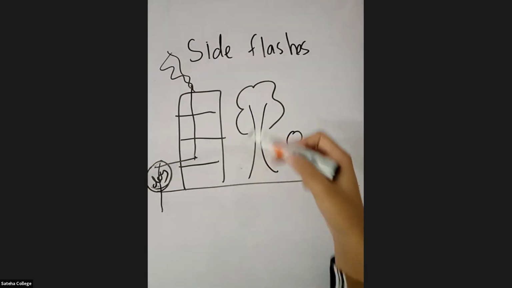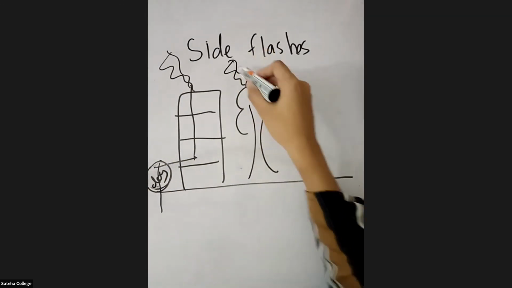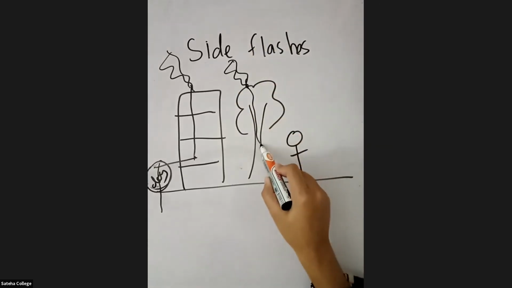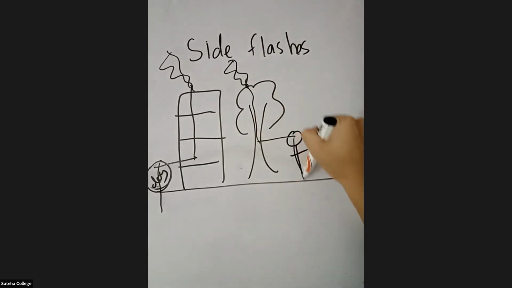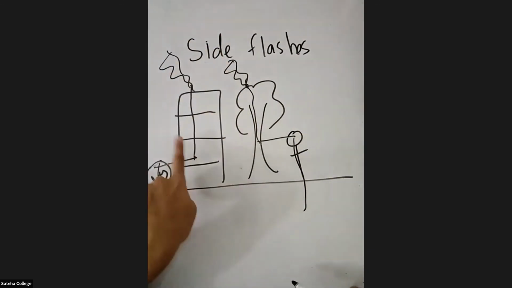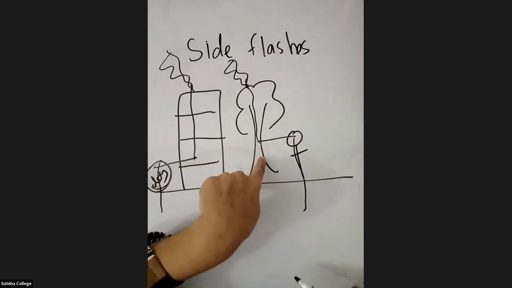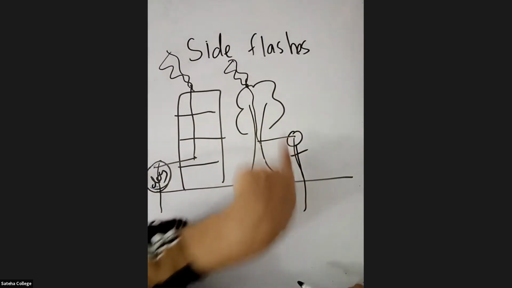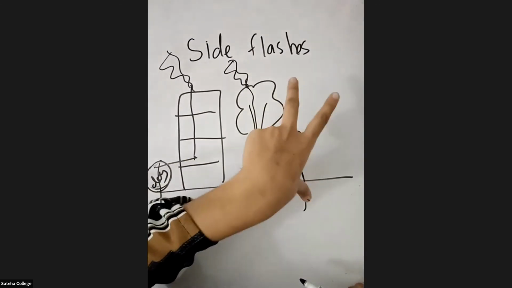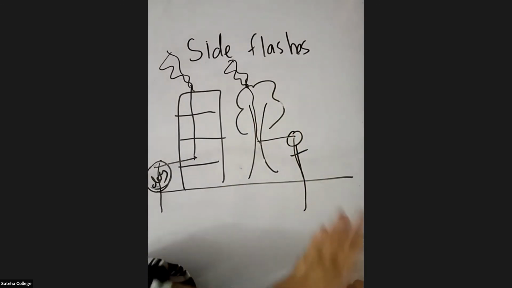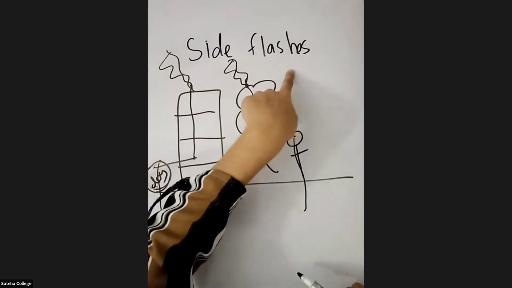So the same thing. If the lightning strikes the tree, the lightning will travel like this. It won't go straight like this. It will go inside the human being and then only it will get earth. So a bolt of lightning hitting a tall building or a tree passes into the earth through the body of the human, and it gets earth. This you call it as side flashes.